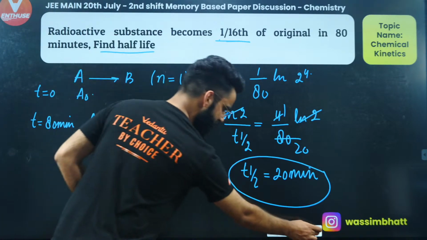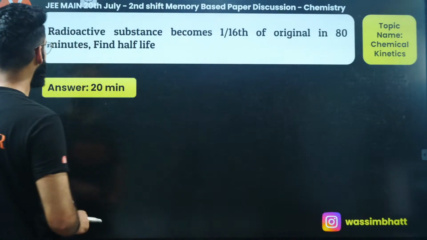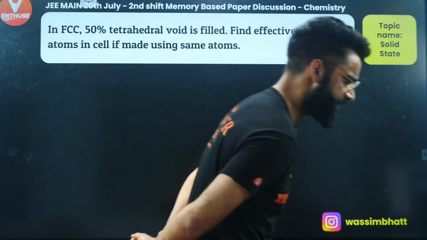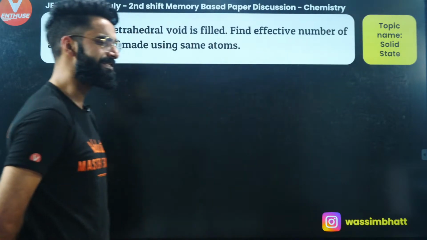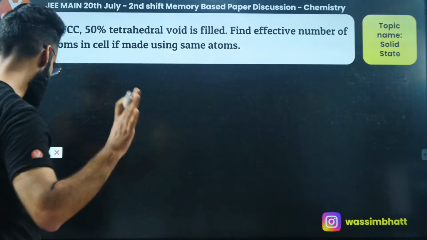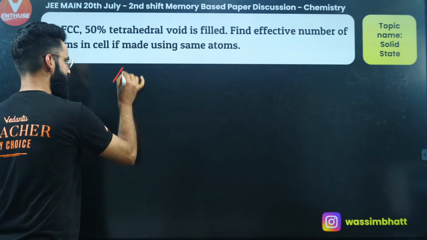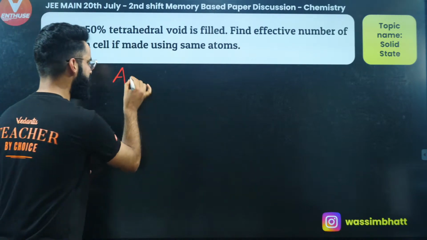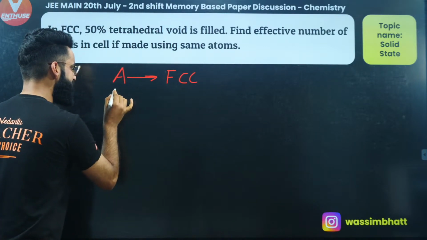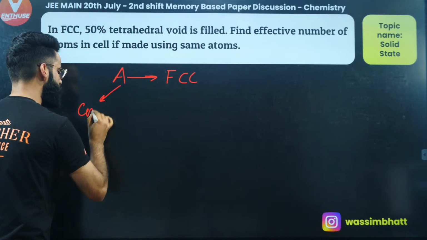Let me see if you can solve that one or not. Let's see exactly what the question is. The question is from solid state, and I'm sure you can easily solve this question as well. It's mentioned in the question: I have got the element A, and it is forming FCC. That means this element A is present at the corners of the cube.